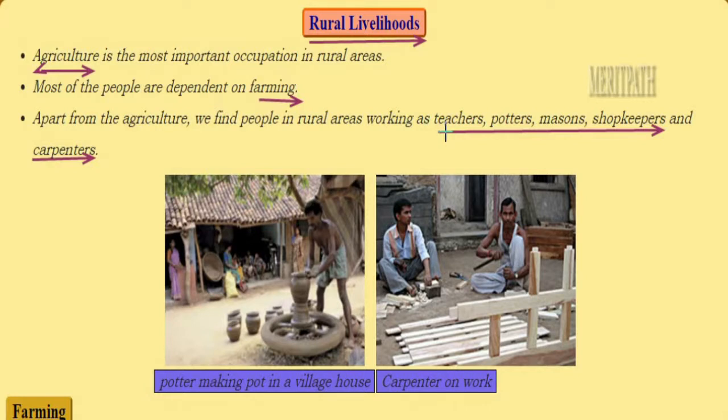Then apart from the agriculture, people in the rural areas also work in some other professions. For example, they are involved in teaching, pottery. See, as shown in this image, we know that pots are made from the clay soil, right? So people of the villages make pots from the clay. These pots can be used for storing the water. And then people are also involved in machining, shopkeeping, that is selling the groceries, and carpenter work, farming.